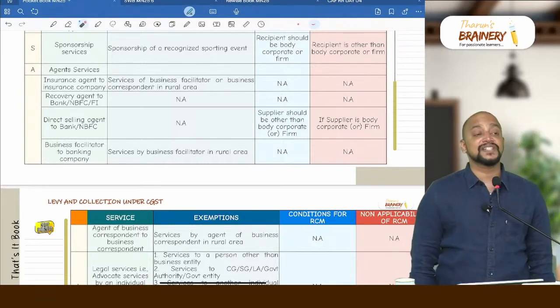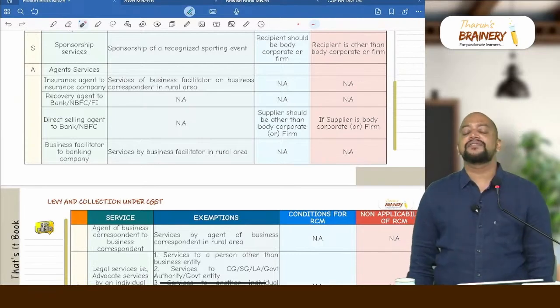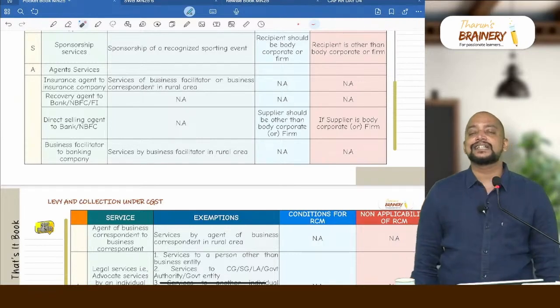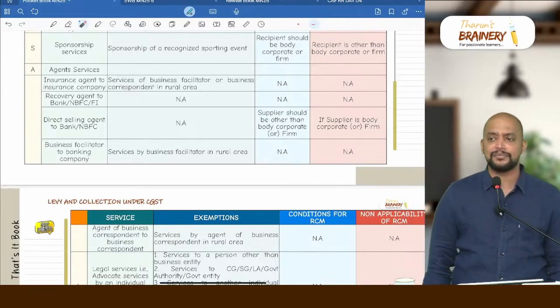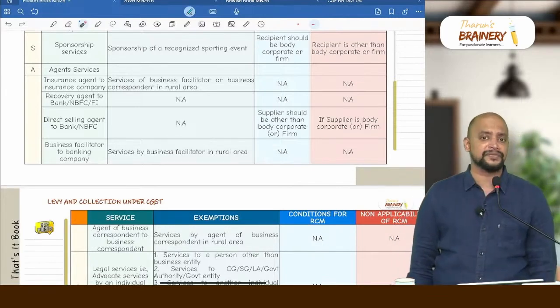Then next one, business facilitator to a banking company. Do we have any exemption? Yes. If the business facilitator is working in a rural area, then it will be exempted. Any condition for RCM? No. Non-applicability of RCM also no.